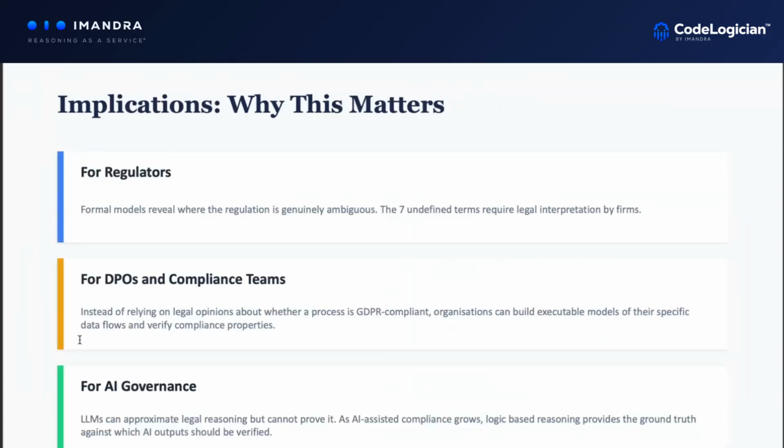Which is a good segue into why this matters. I think you've just answered the first couple on here for me, right? For regulators, this formal analysis can show that we have these areas that are subject to interpretation. Your point around compliance teams: if you're signing off on a model an operations team have built to follow a process as described by a regulation, yeah, you need 100% compliance. Otherwise, it's failure. Otherwise, it's fines.